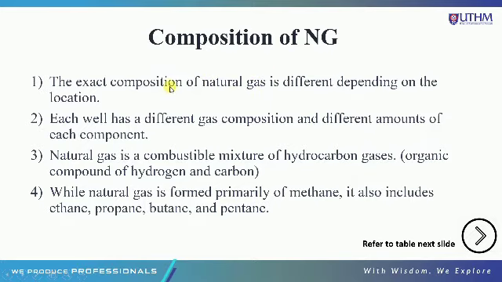Dan sekiranya rendah plankton ataupun fossil fuel yang ada, bermaksud kita punya composition juga rendah. Each well has a different gas composition and different amount of each component.